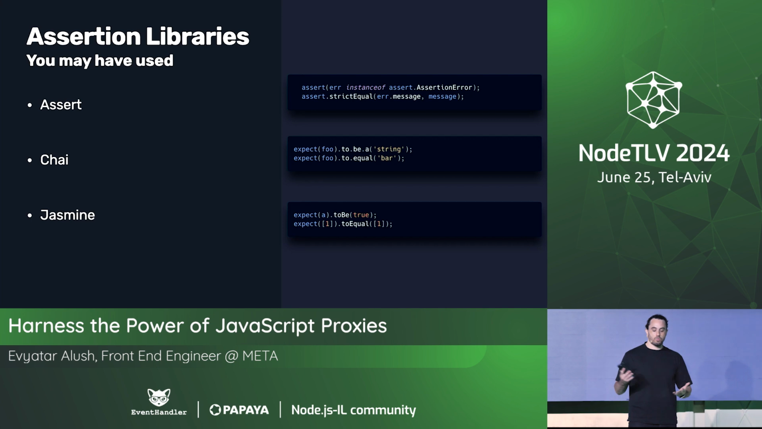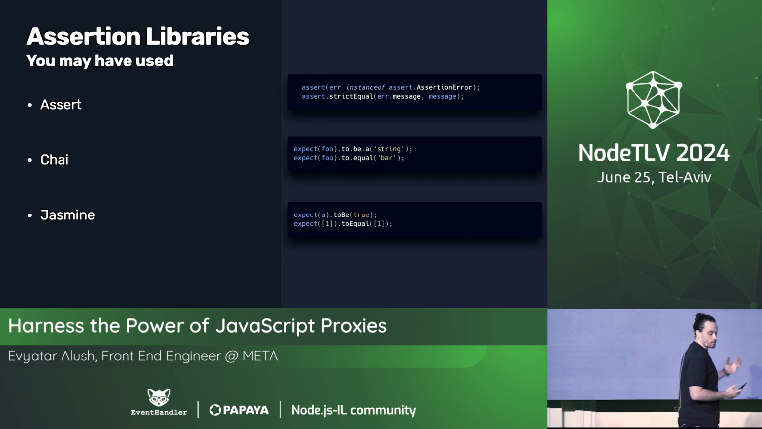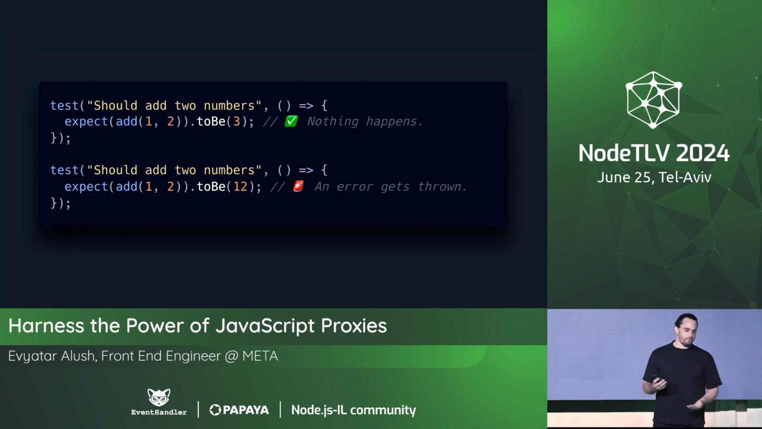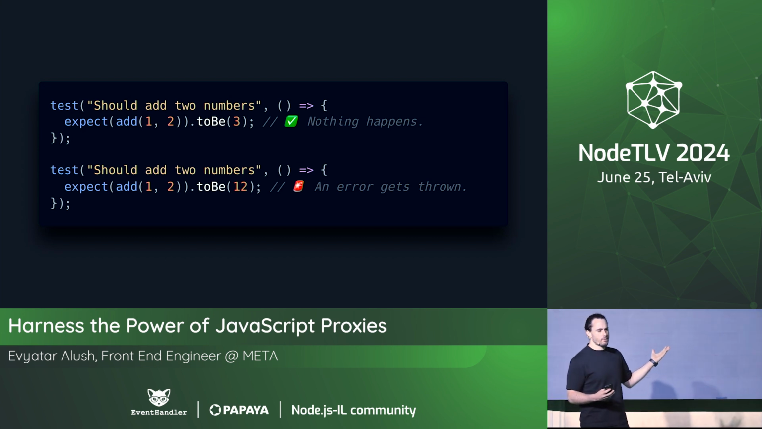And this means that you've used many of them in unit testing libraries like Mocha or Jest, using assert, Chai, or Jasmine in this syntax. And it looks kind of like this. You've probably seen one of these in the past.